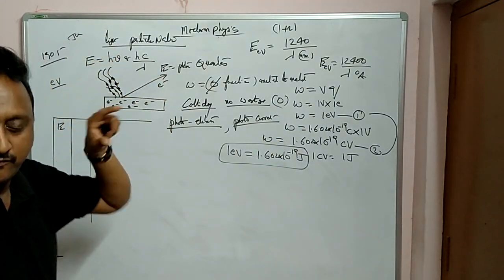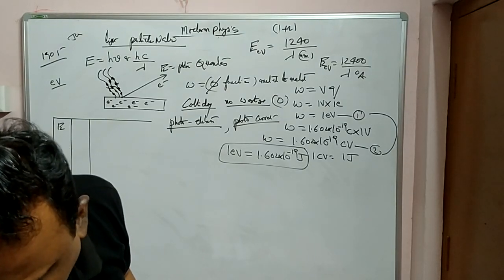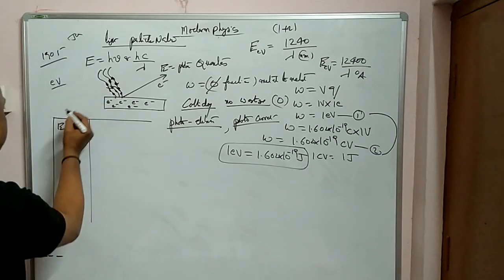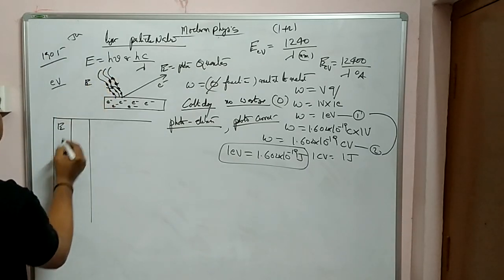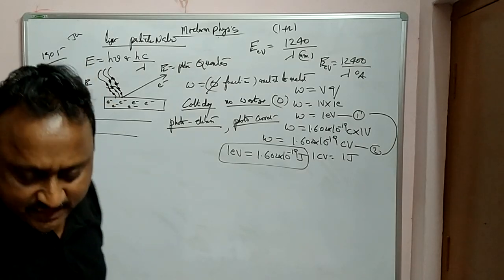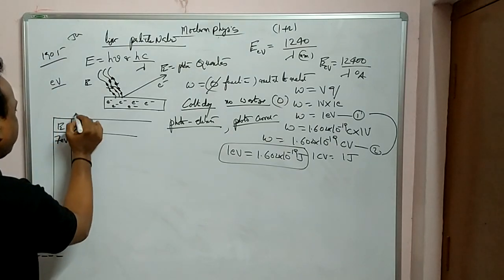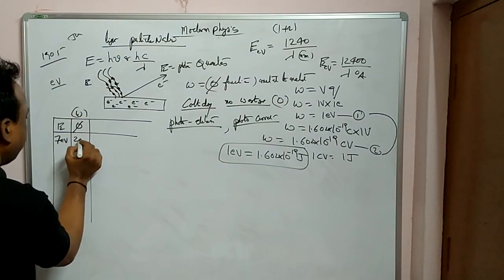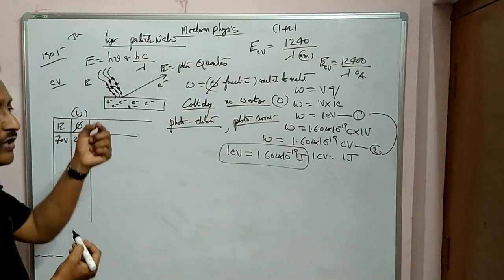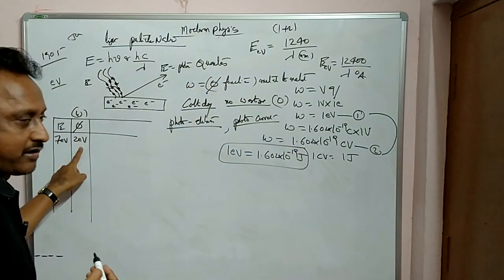For example, to explain the photoelectric effect, I will take a small example regarding work function. Say the emitted energy, E is equal to h nu, is for example 7 electron volts. So whatever energy falls on the metal surface is 7. Let the work function, phi or W, be suppose 2 electron volts. That means to remove the electron from the metal surface, the minimum energy required is 2 electron volts.